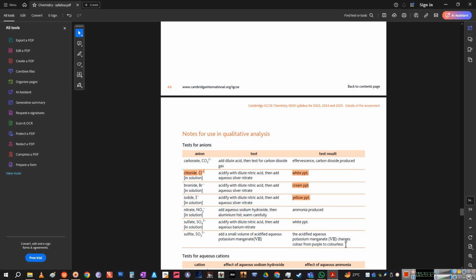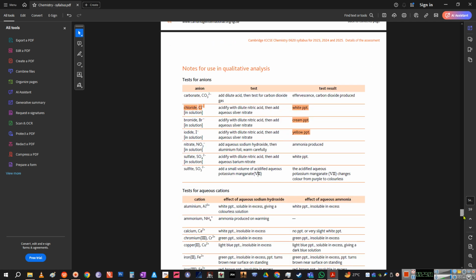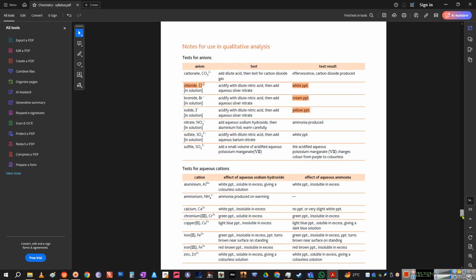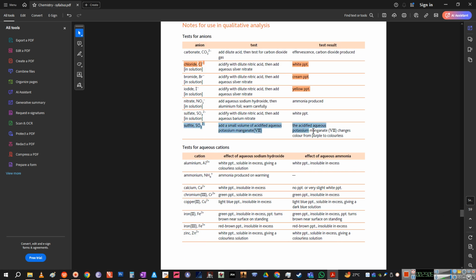It will make it colorless, because sulfite requires one more oxygen to become SO4 2-. Since it has one less oxygen, it will grab one oxygen from this potassium manganate solution, which was already acidified, so it changes from purple to colorless immediately. This is an immediate color change, not a slow one. So it's easier to test in that regard.